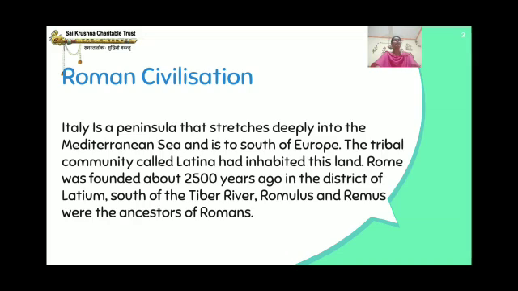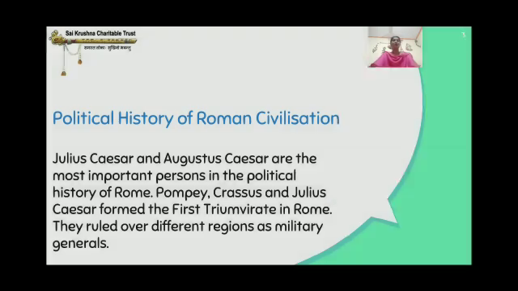Rome was founded about 2500 years ago in the district of Latium, south of the Tiber River. Romulus and Remus were the ancestors of Romans. So ancestors are the persons who lived a long time ago. So Romulus and Remus were the ancestors of Romans.